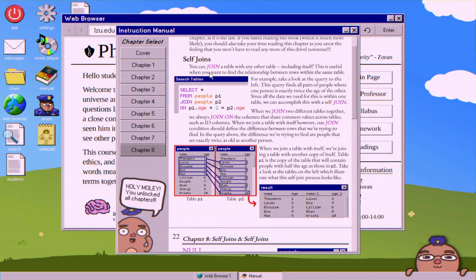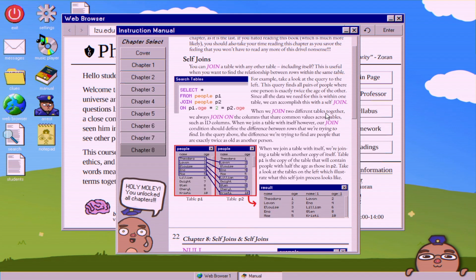Self-joins. You can join a table with any other table, including itself. This is useful when you want to find the relationship between rows within the same table. For example, take a look at the query to the left. This query finds all pairs of people where one person is exactly twice the age of the other. Since all the data we need for this is within one table, we can accomplish this with a self-join.